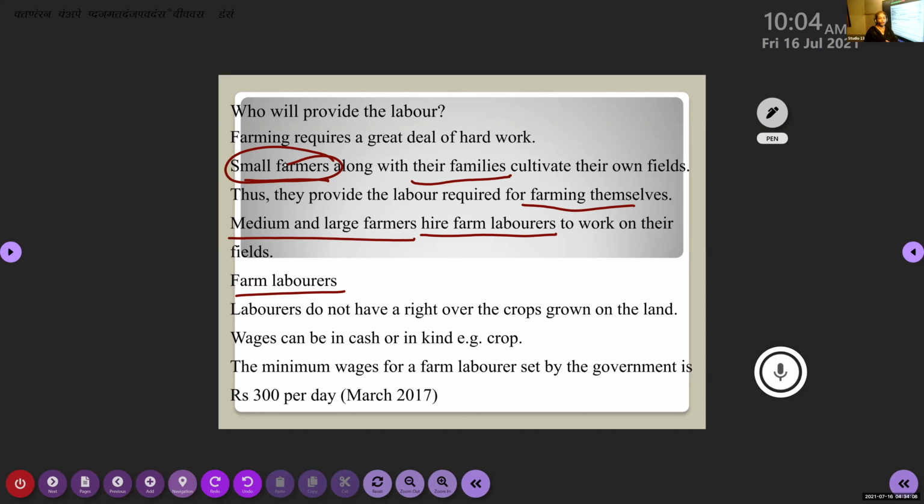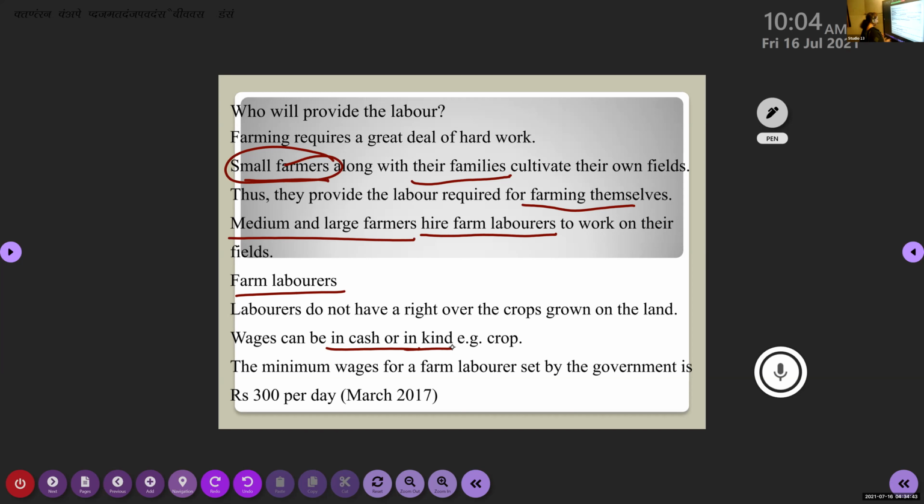For example, he may tell that, okay, 100 rupees for you as money, and 1 glass of rice I will be giving every day. Like that, the owner can say. So wages can be in cash or in kind. Whatever crop they are producing, sometimes they may be paid in that particular crop. Okay, did you understand what is meant by in kind, everyone? Yes, ma'am. So wages can be in cash also or in kind also.